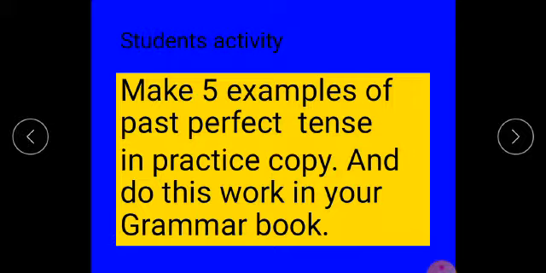Students, this is your activity. Make five examples of past perfect tense in a practice copy or rough copy and do this work in your grammar book with pencil.